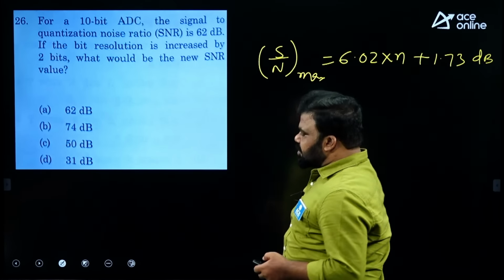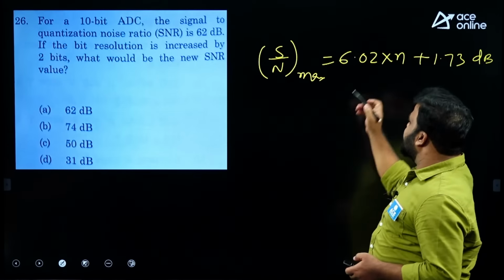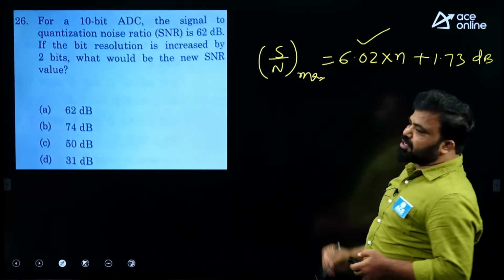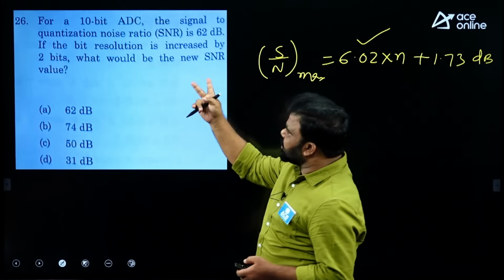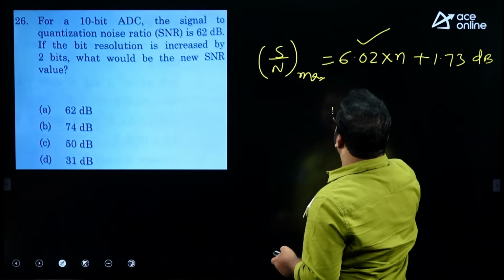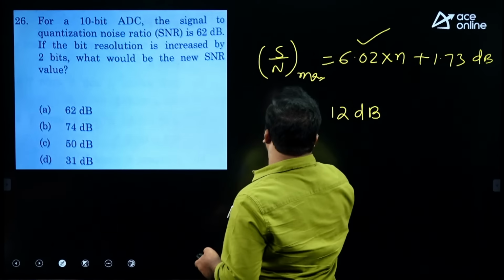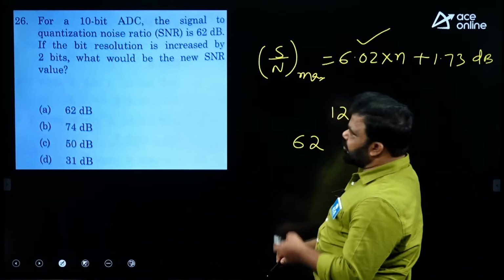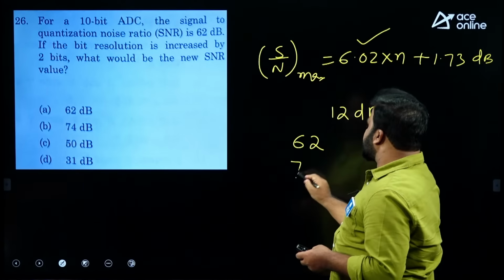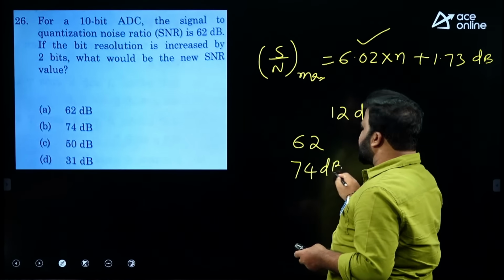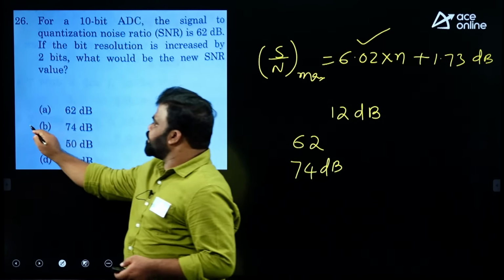If you observe this, when the number of bits increases, approximately 6 dB is added per bit. So when you increase 2 bits, obviously 12 dB will be added. For 10 bits, it is 62, and for plus 2 bits it is going to be 74 dB. So the answer is B.